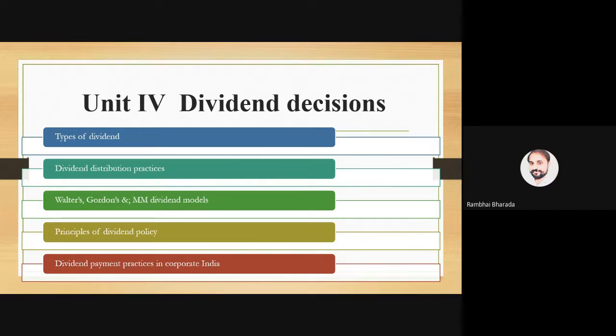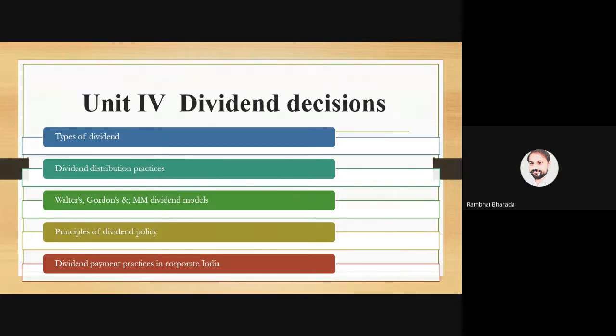Then there are experts who say that if we declare the dividend, it will impact our operations, our capital, and our income. So there are various views. These views are the Walter, Gordon, and Modigliani-Miller dividend models. These 3 models explain how dividend decisions will impact the value of the firm.